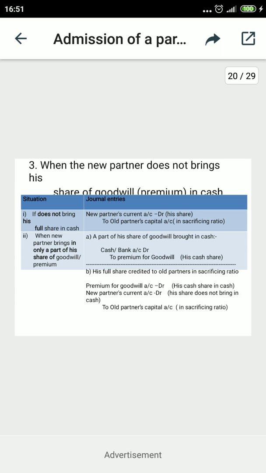Suppose his share is 20,000, bringing 5,000 of goodwill in cash, and 15,000 not brought in cash. So these are the combined methods. For the cash part you use the cash system, and for the 15,000 not brought in cash, use the not-in-cash system. So the combination is both.